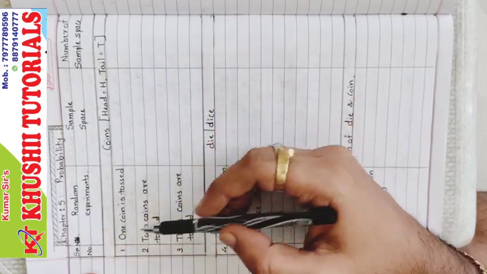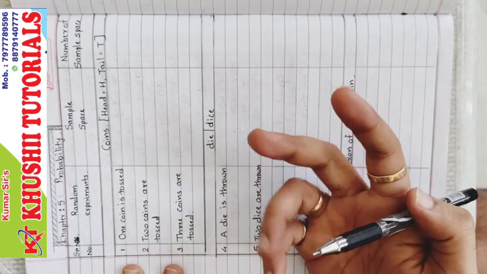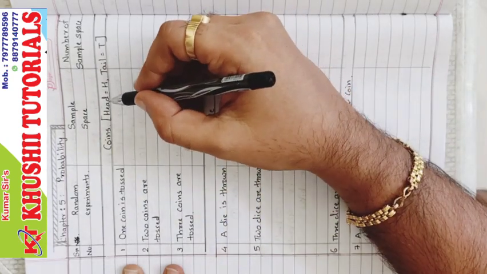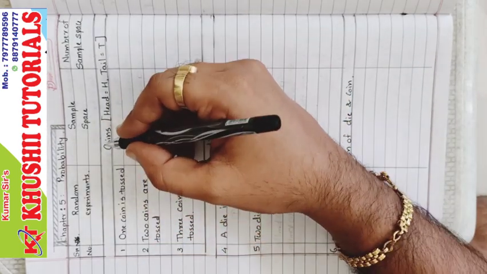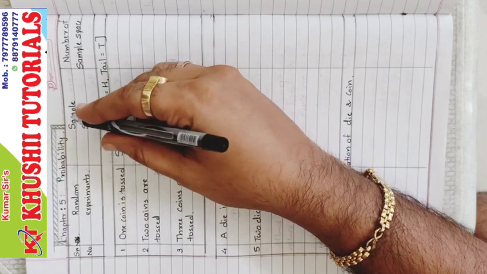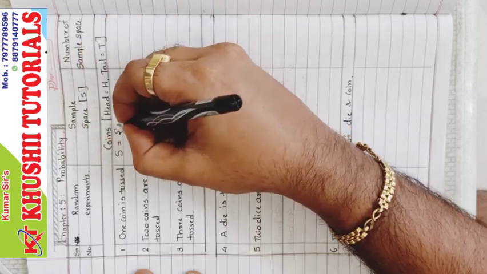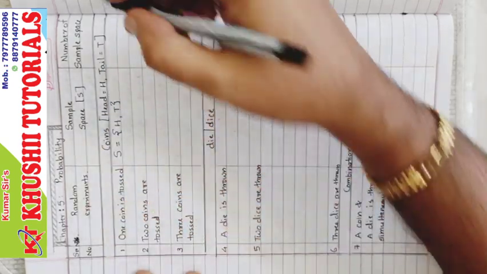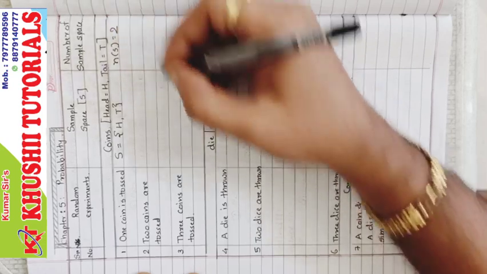Now, first, random experiment, like one coin is tossed. When one coin is tossed, you know there are only two possibilities, either it will come tail or head. So we'll assume head be H and tail be T. So, when one coin is tossed, the total sample space S will be head or tail. It means there are only two possibilities. So I can write number of sample space equal to 2.